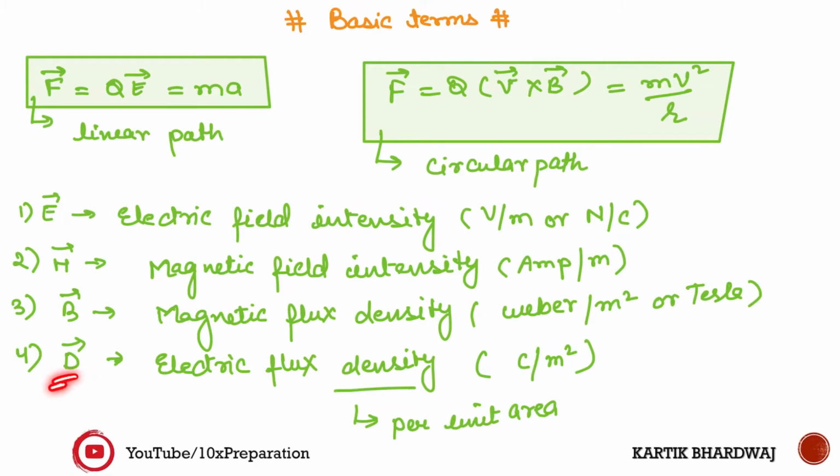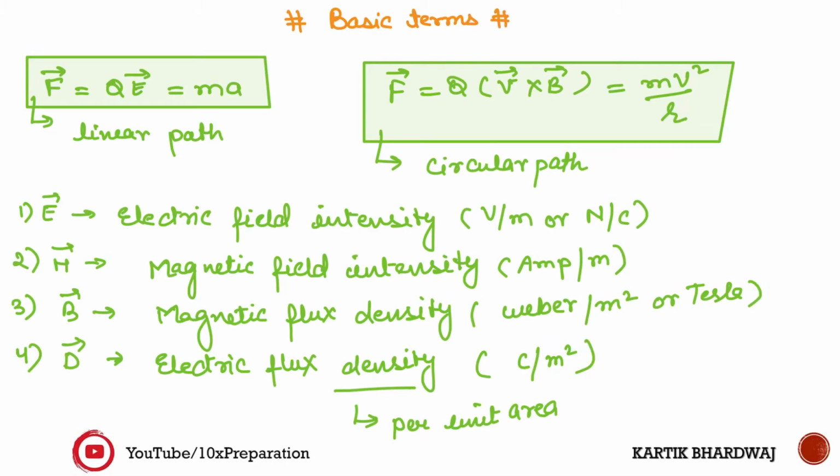Now come back to D. D is the electric flux density, and this is coulomb per meter square. So again the point is that density means per meter square. Whatever the magnetic or electric density, it means per meter square.